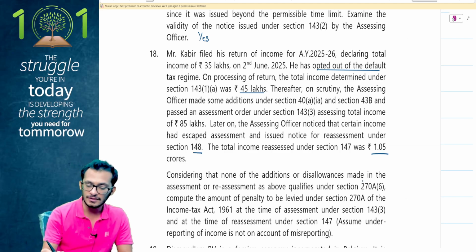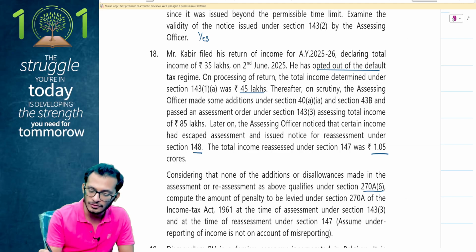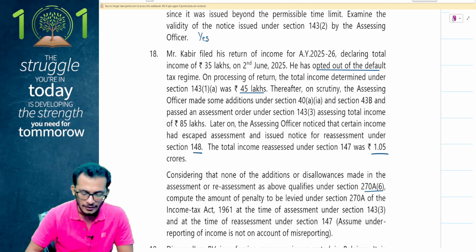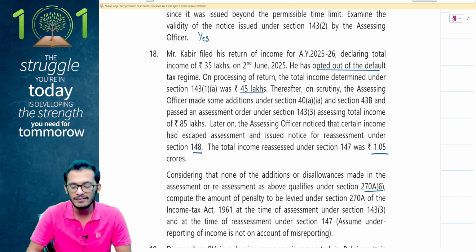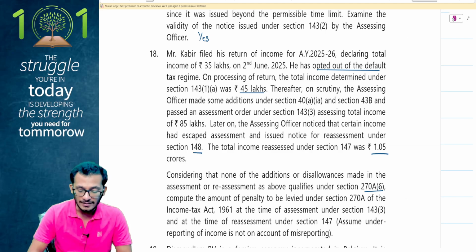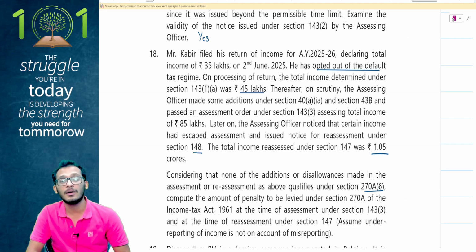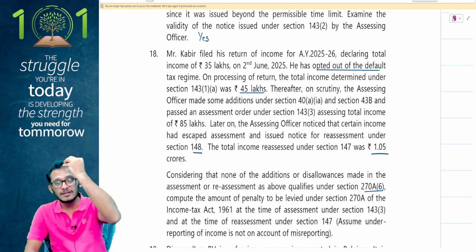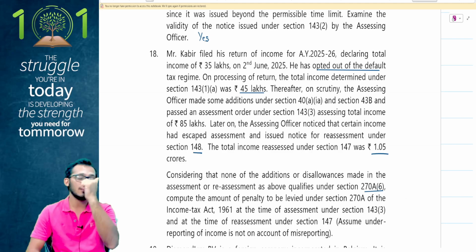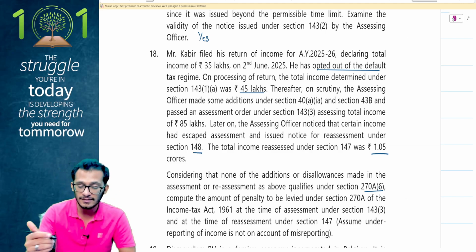Considering that none of the additions or disallowances qualifies under 270A(6) for non-levy of penalty, you are required to compute the amount of penalty to be levied under section 270A at the time of assessment under section 143(3) and at the time of reassessment under section 147, assuming that none of them is on account of misreporting. A question which has come 101 times, people. This is something which is always tested. What is the answer? Very simple.